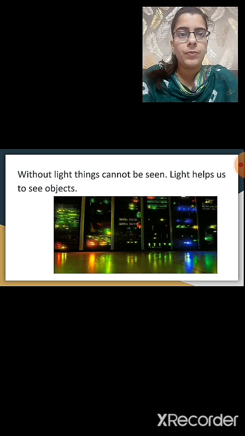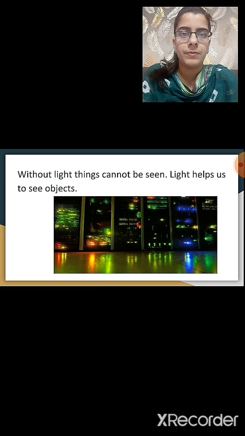When the light falls on an object, some of the light gets reflected. The reflected light then comes to our eyes and we can see the object. This is how the objects are visible to us.